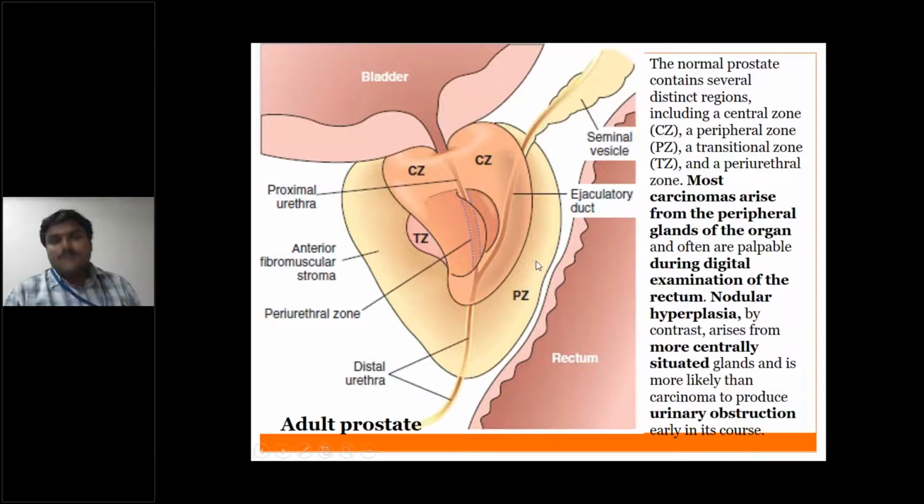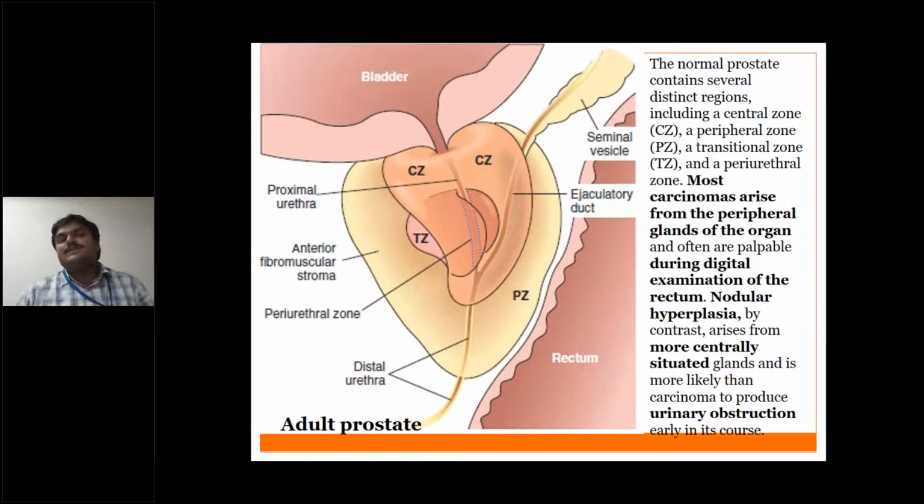The central zone will be surrounded by the prostate. Again, this is called the peripheral zone. So the importance of these zones is that benign prostatic hyperplasia actually occurs in the central zone, and it compresses the urethra, and it causes hesitancy, urgency, and nocturia. All these problems will occur because of the benign prostatic hyperplasia, which usually occurs